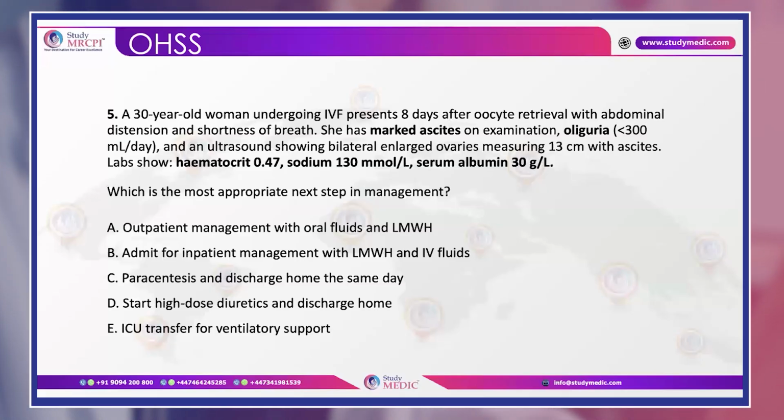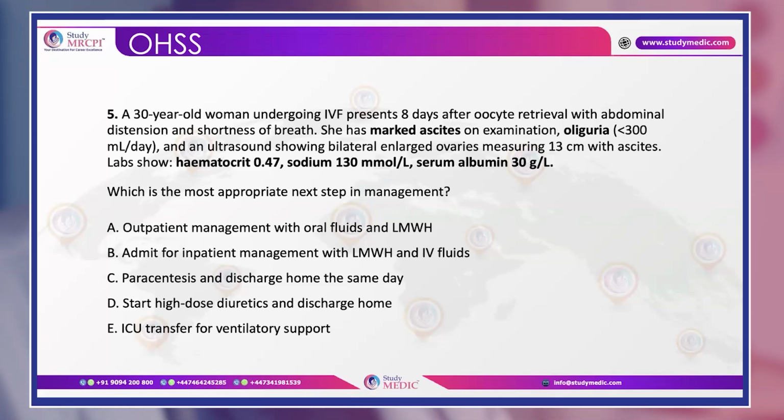Okay, so this is the last important topic, that is ovarian hyperstimulation syndrome. The question here is, a 30-year-old woman undergoing IVF presents 8 days after oocyte retrieval with abdominal distension and shortness of breath. She has marked ascites on examination, oliguria, that is less than 300 ml per day, and an ultrasound showing bilateral enlarged ovaries measuring 13 centimeters with ascites. Labs show hematocrit 0.47, sodium 130 millimole, and serum albumin. Okay, so there is hyponatremia, hypoalbuminemia, hematocrit is raised, and oliguria is there.